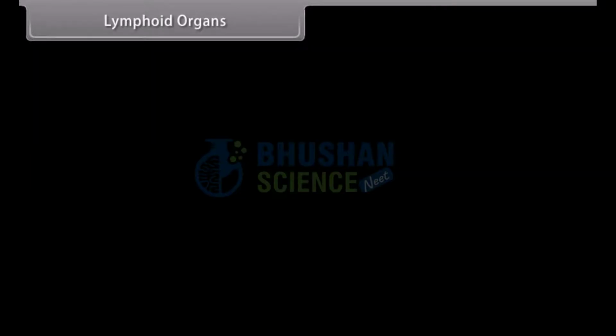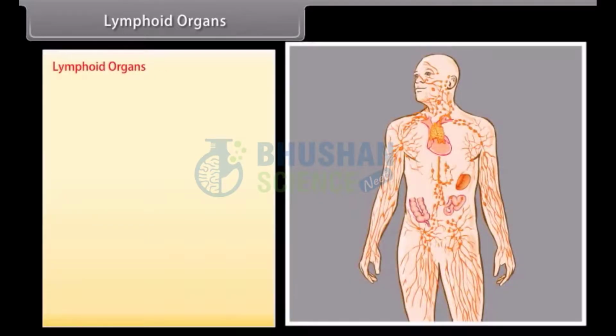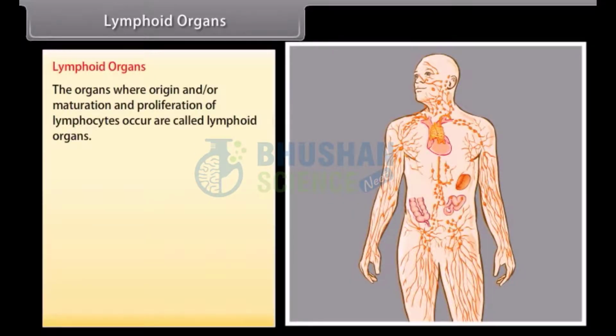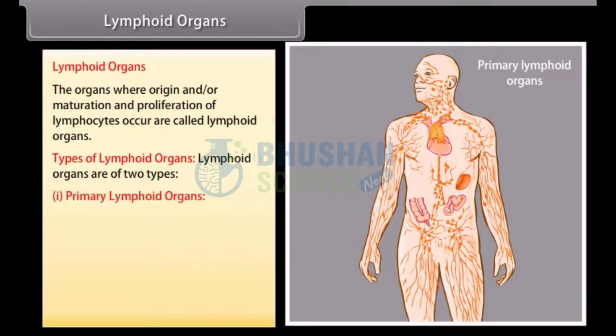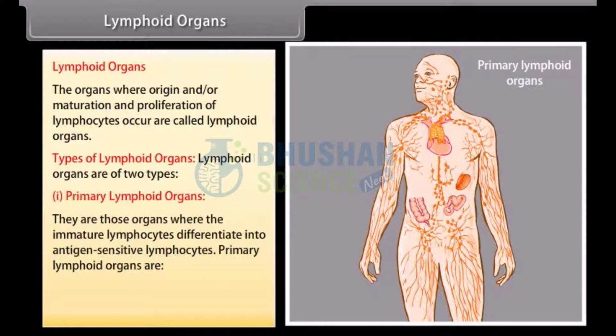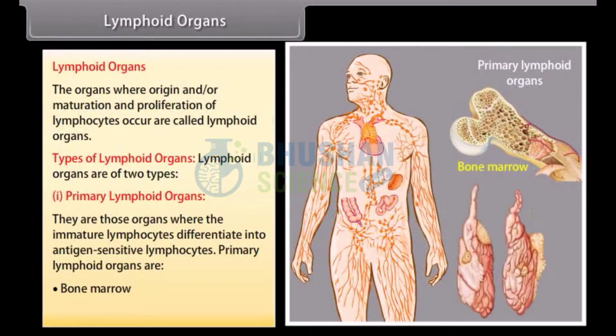Lymphoid organs. The organs where origin and/or maturation and proliferation of lymphocytes occur are called lymphoid organs. Types of lymphoid organs. Lymphoid organs are of two types. Primary lymphoid organs are those organs where the immature lymphocytes differentiate into antigen-sensitive lymphocytes. Primary lymphoid organs are bone marrow and thymus.